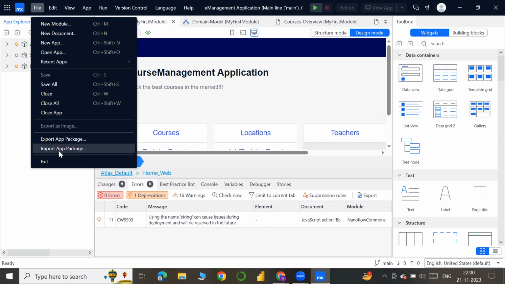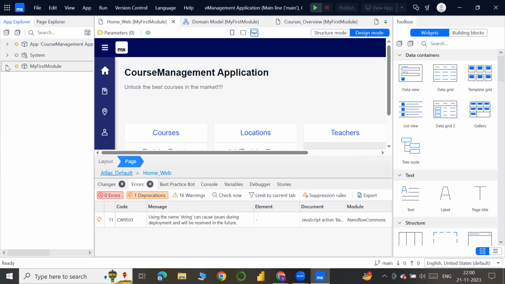When we don't have our required functionality in Mendix, we will download some packages from the marketplace. After downloading, they will be saved in our system, and we use this option, import app package, to import that particular package into our Mendix. This is the use of that.